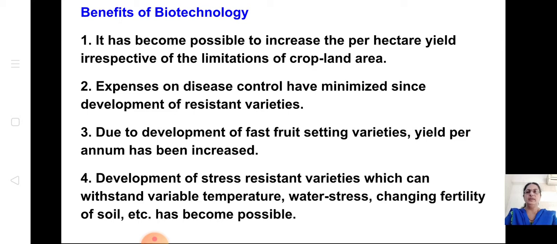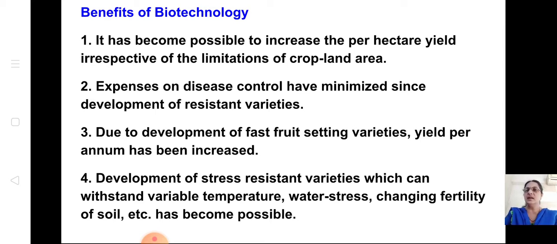This we know with the help of hybrid seeds or tissue culture. We learned this last year itself. Even if there is a limitation of land, if there is less land, in a small place of land you can increase the yield with the help of these biotechnology methods.